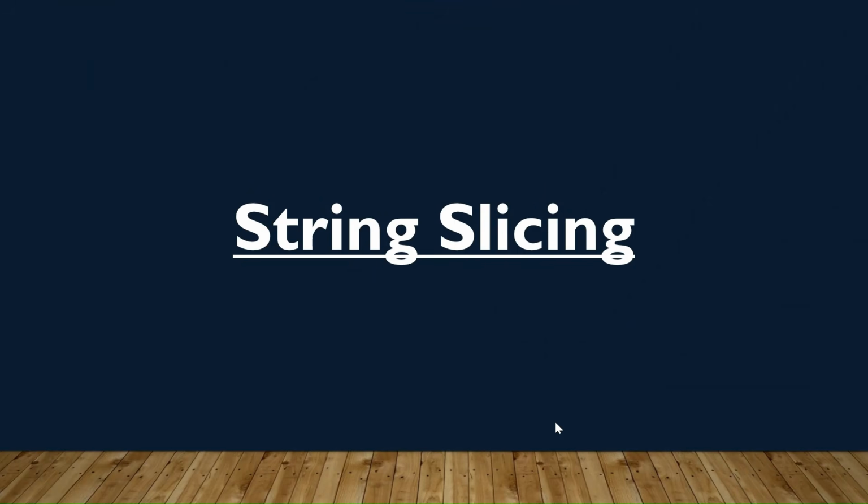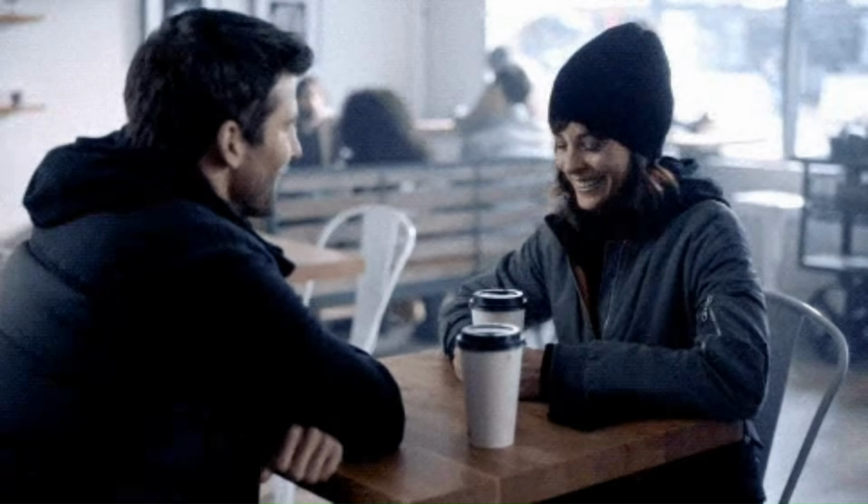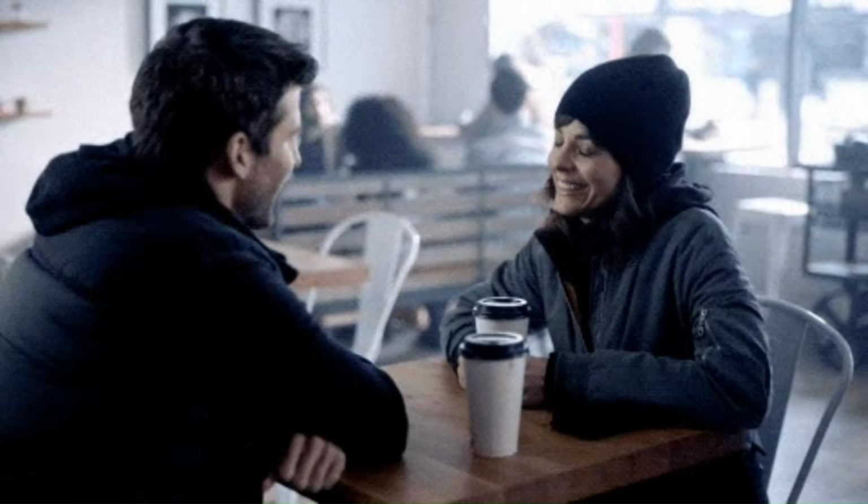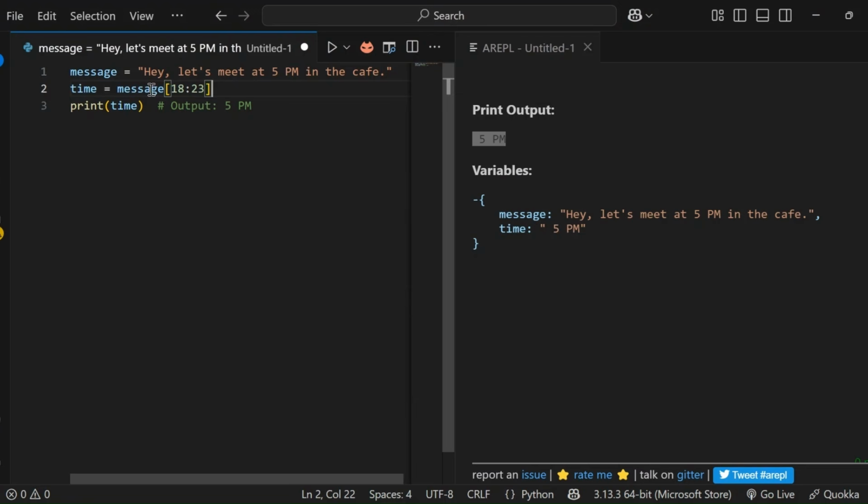String slicing with an example. Imagine your friend sends you a long message: Hey, let's meet at 5 p.m. in the cave. In this example, we have a message that says, hey, let's meet at 5 p.m. in the cave. This is a string and we want to pick out just the part that says 5 p.m. To do that, we use slicing, which means taking a small part of the string using its position numbers. In Python, every letter, space, or symbol in a string has a position number starting from 0.